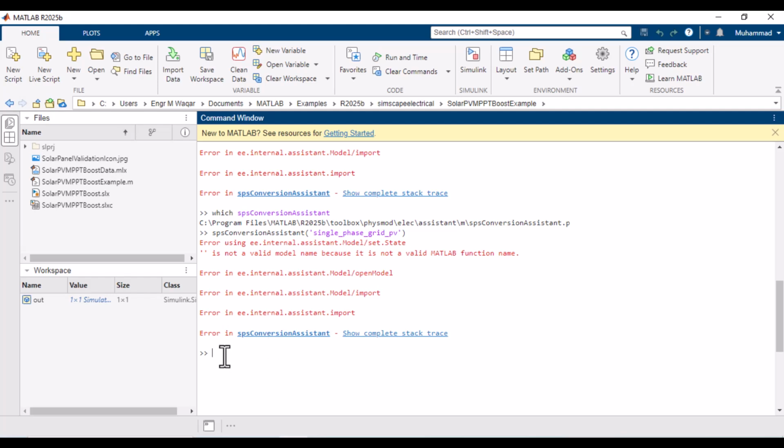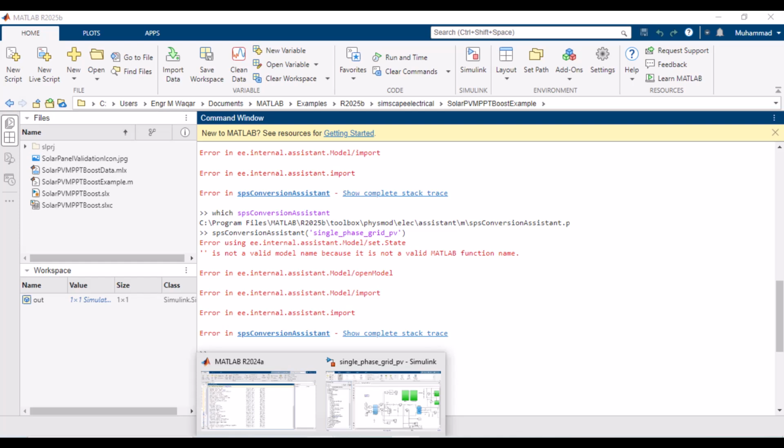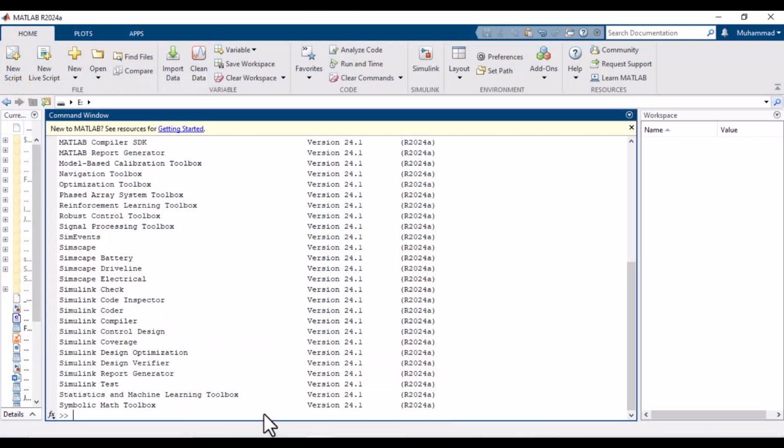In other words, MATLAB has removed public access to the conversion assistant in R2025b, even though the file is still there for backward reference.